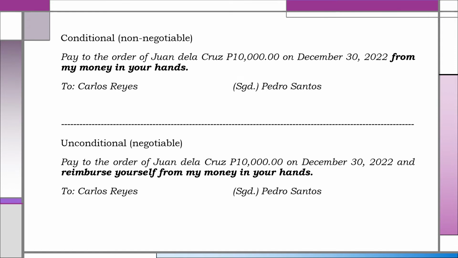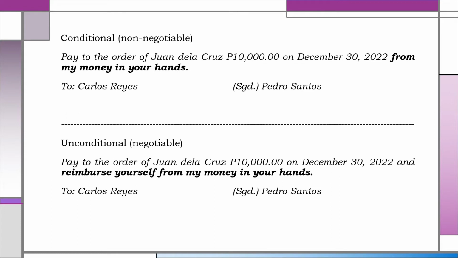The conditional order to pay says, pay to the order of Juan de la Cruz 10,000 on December 30, 2022 from my money in your hands. Signed, Pedro Santos, drawer. Here, the source of payment is my money in your hands. In the first example, the order is conditional and therefore non-negotiable for the reason that the order to pay is dependent on the existence and sufficiency of the fund indicated. Here, the fund indicated, my money in your hands, is the direct source of payment.